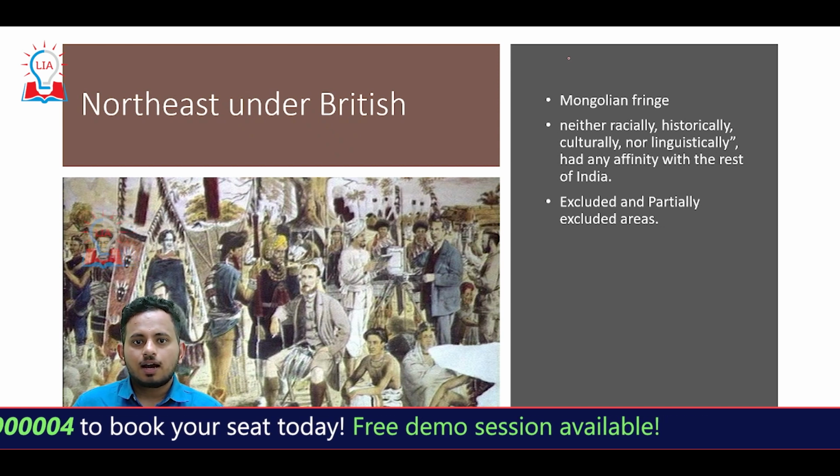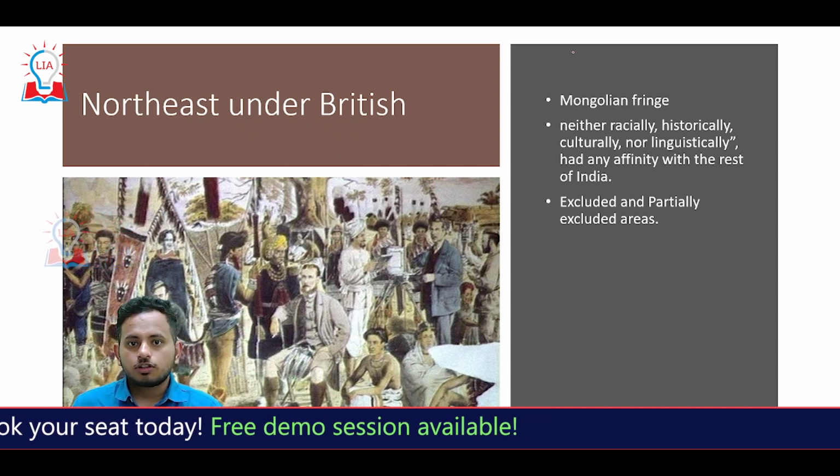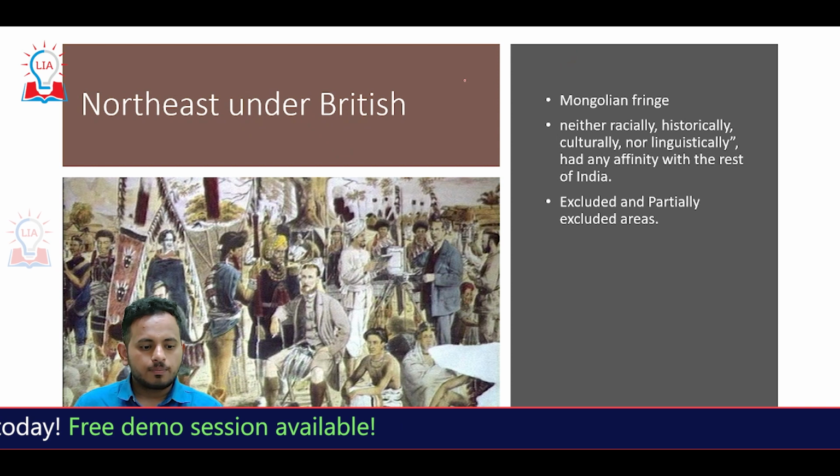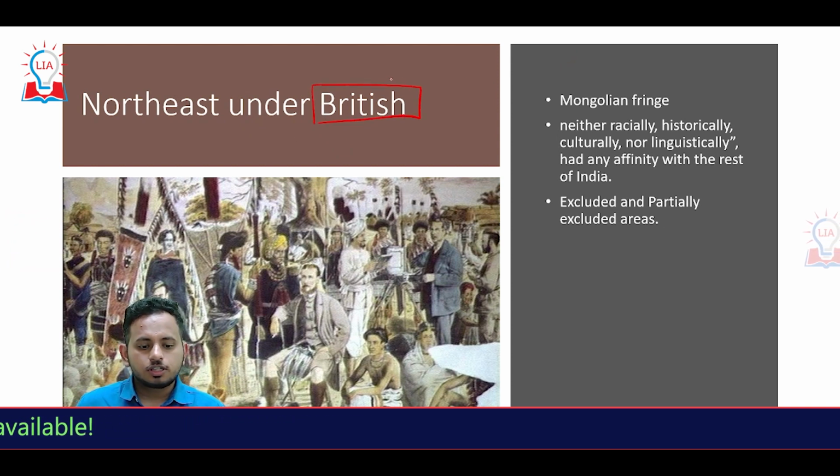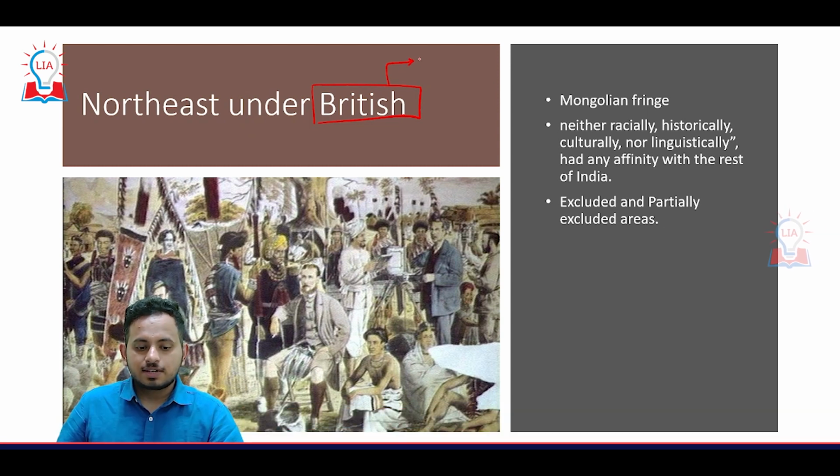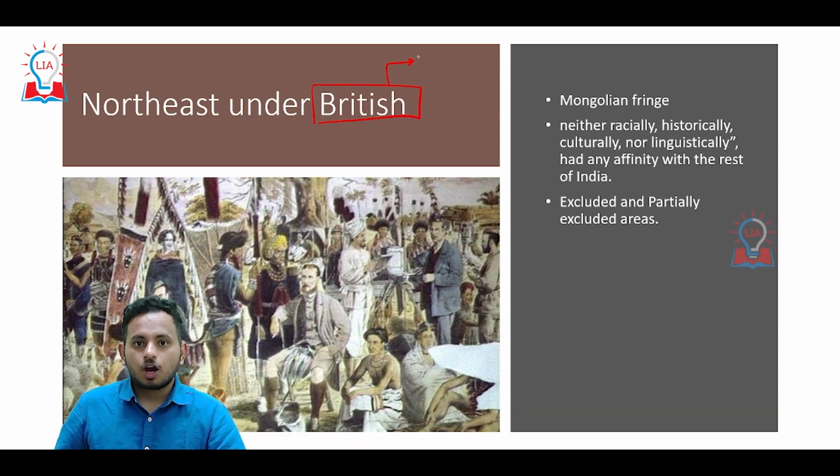So let's understand the history of Northeastern integration into India. The Northeast was under British control. The Britishers used the Northeast region, that is the 7 sister states that we see: Assam, Arunachal Pradesh, Nagaland, Manipur, Mizoram, Tripura, and also Sikkim. The British used these Northeast states in order to get more revenue.